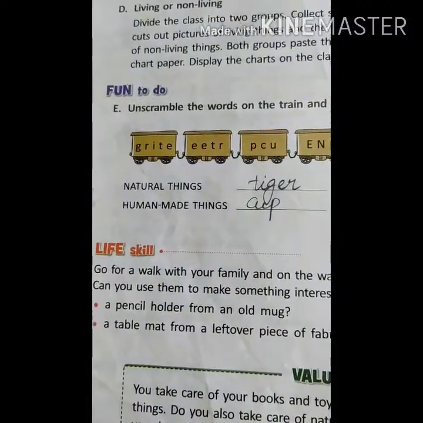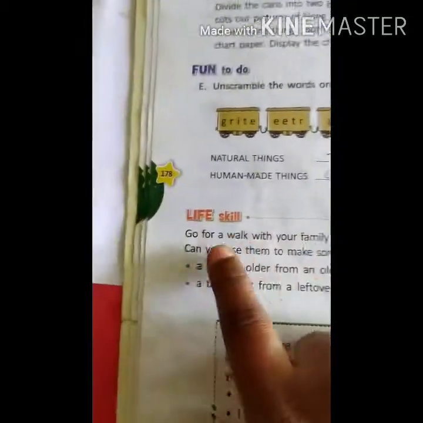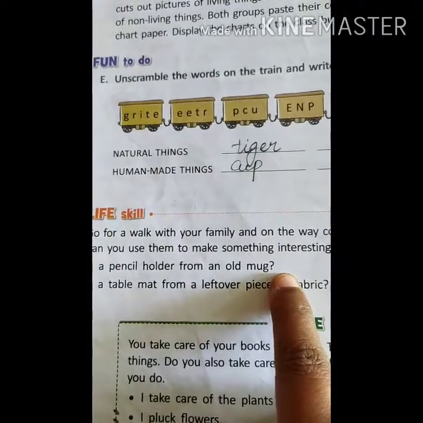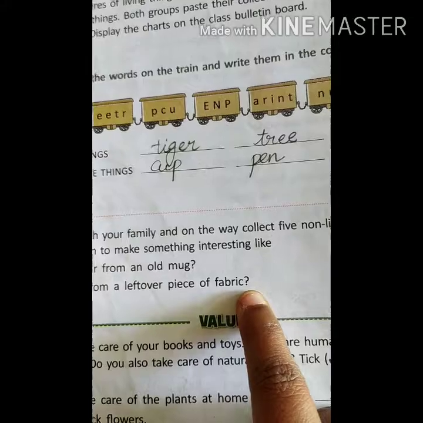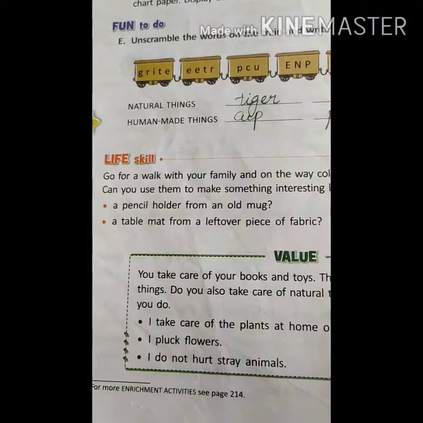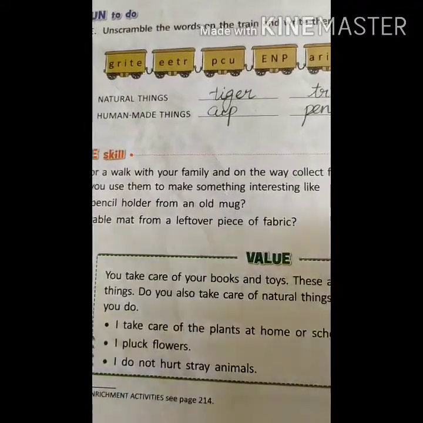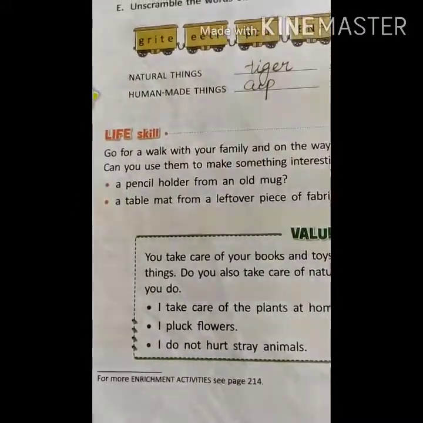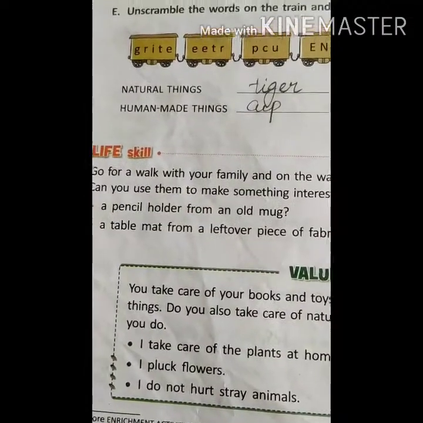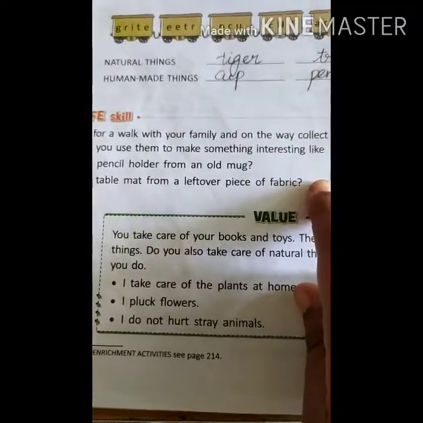Next. Go for a walk with your family. On the way, collect 5 non-living things. Can you use them to make something interesting, like a pencil holder from an old mug, or a table mat from a leftover piece of fabric? Yes, you can do it. When you are going out, you can take the leaves. From the leaves you can prepare a different decorative item. A pencil holder you can prepare from the old mug or any of the bottles. A table mat you can prepare from the fabric, but it will take time. You can take the help of your parents.